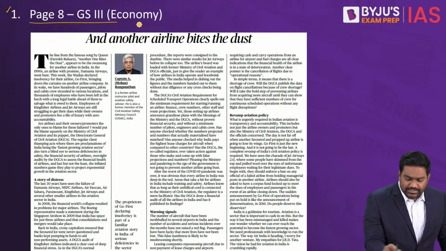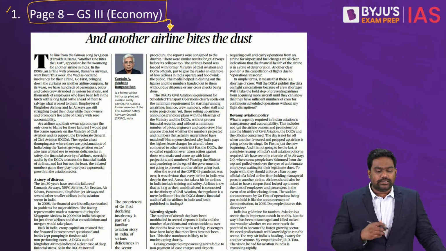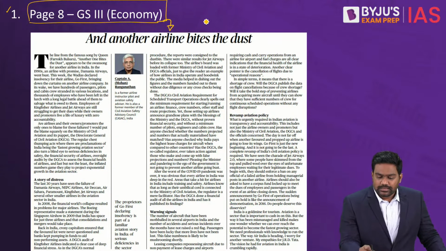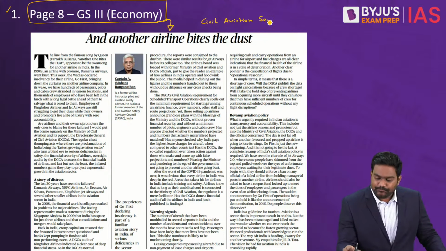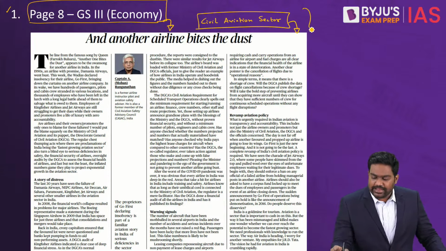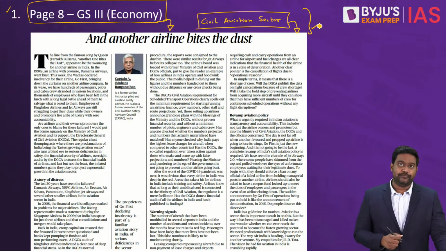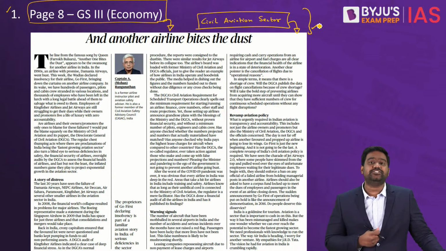So let's begin with the first article from page number 8. The article is related to Indian economy and it specifically deals with India's civil aviation sector. As you all know, another Indian airline has crashed and failed. I made a mention of this yesterday as well.